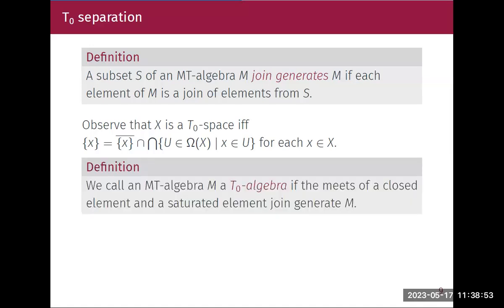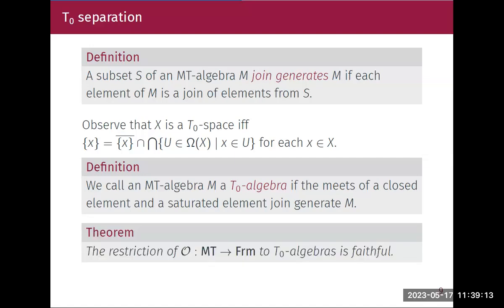An empty algebra is a T0 algebra if the meets of a closed element and a saturated element join generate M. So instead of the closure of X, which is a closed set, I'm taking a closed element, and exactly like how we have a saturated set, I'm taking a saturated element, so that they join generate M. This T0 separation axiom makes our O functor, which we defined in the beginning, faithful.